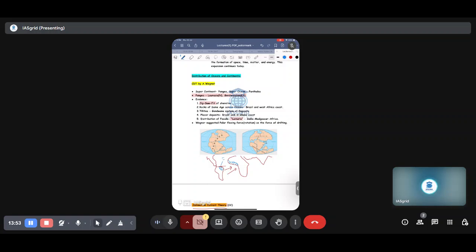And the third point that he told was tillites. Tillites are the Gondwana system of deposits. Tillites are mostly leftover remnants of the glacial period. These are small residuals of the glacial period. He said that if one region was under the influence of glacier in the ice age, after drifting, multiple regions have the same form of tillites found. And the Gondwana system is found in India, obviously in this peninsular region, and same systems are found in different parts of the world. So these tillites are the same.